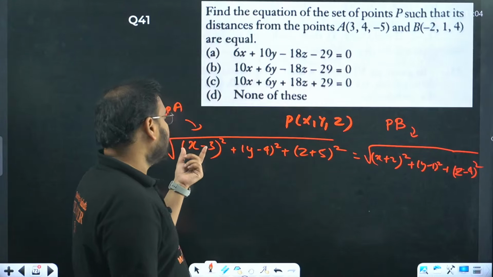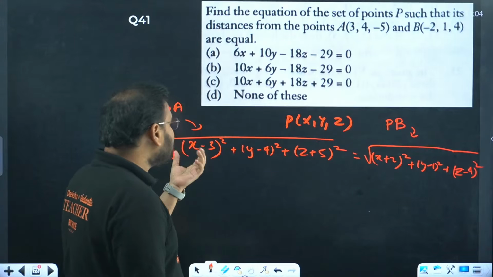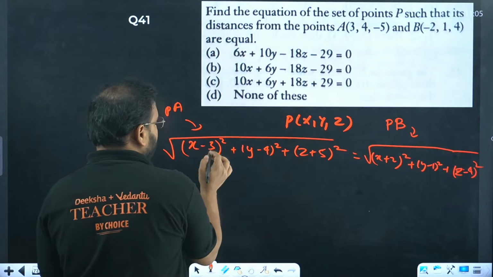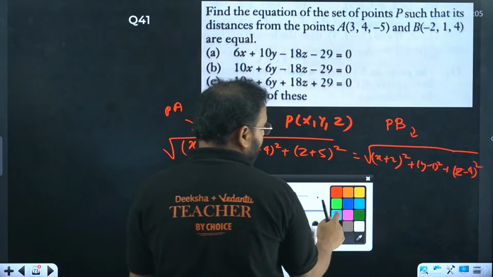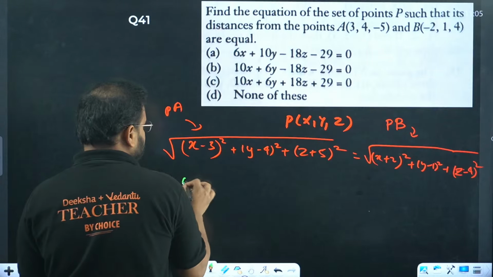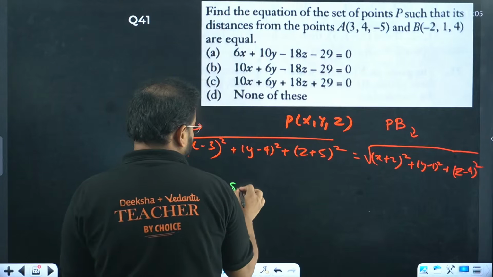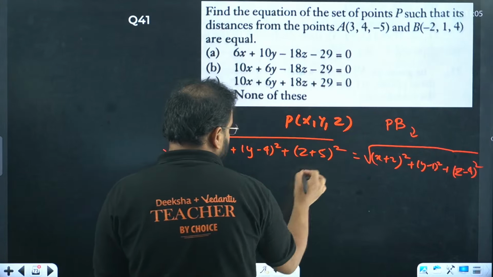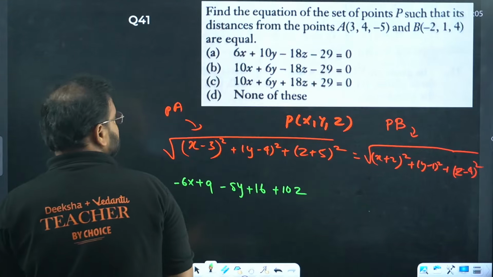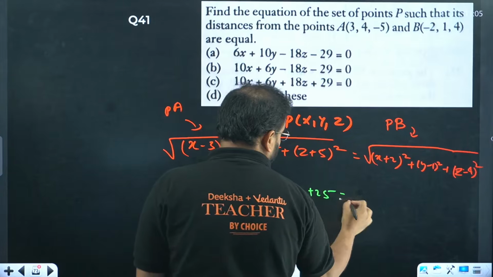Check carefully. x square over here and x square over here will be cancelled, right? So basically we'll have to deal with only the 2ab term and the square value. What I'm doing, bacha, I'm not going to write the x square term, just the 2ab term. We'll have here minus 6x plus 9. Over here same way, minus 8y plus 16. Over here same way, plus 10z and 25.